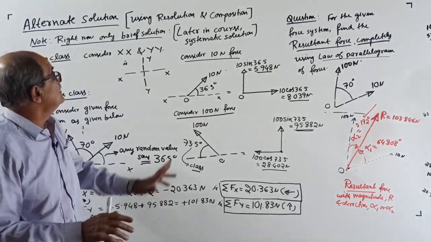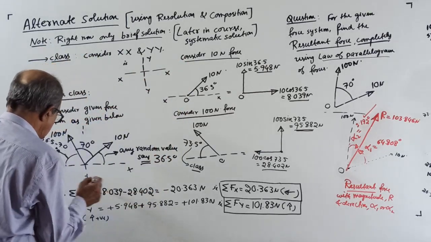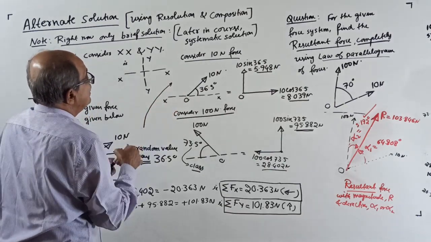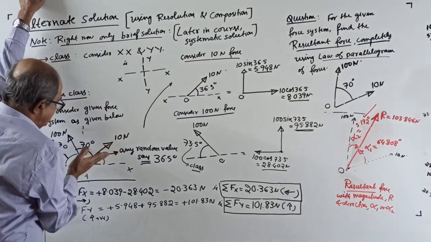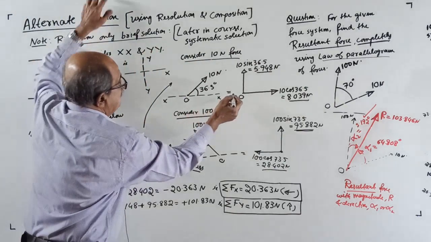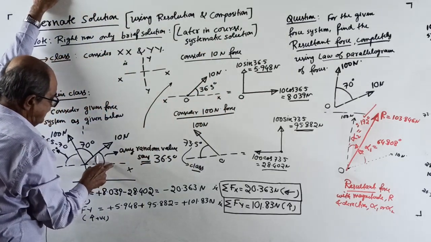Continue. First, from here, you have to come here. Remember, this is later, not right now. After this one, come here. First, consider the 10 Newton force, passing through the point O. To the point O, 10 Newton. With the x-axis, it is making 36.5 degrees.